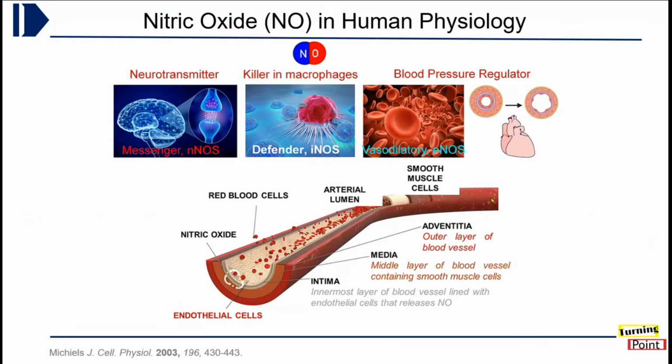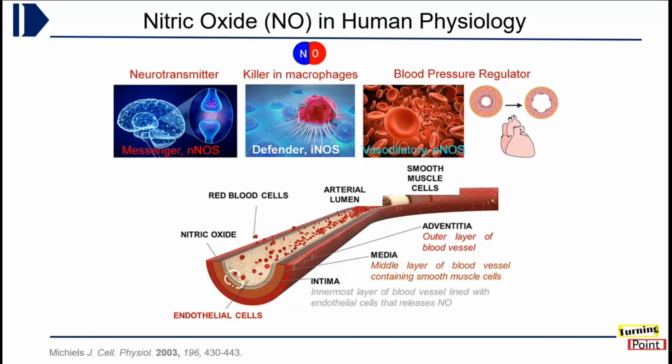So let me start with nitric oxide. Nitric oxide plays several important roles in the human body, and here I am presenting mainly three of its major roles. The first one is that it acts as a messenger molecule. In neuronal cells, it sends information from one neuron, one synapse, to the other one. That's why it is called a neurotransmitter. And the second one is the killer in macrophages. Basically, this is for killing cancer cells or any foreign object in the body. So this kind of NO is released in the body only when it is required, and that's why it is called iNOS, inducible nitric oxide synthase enzyme, which produces this nitric oxide.